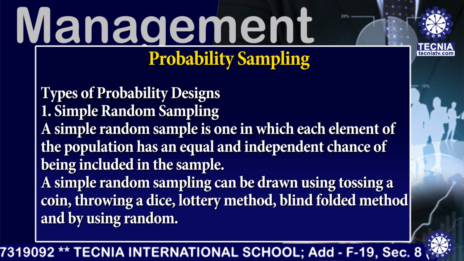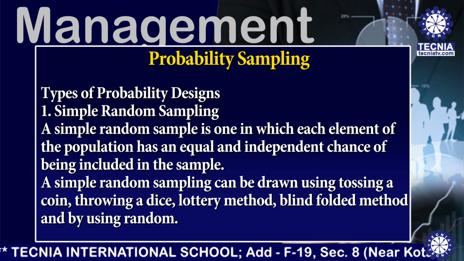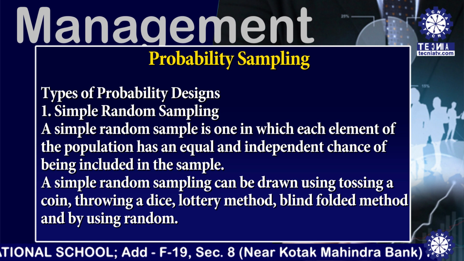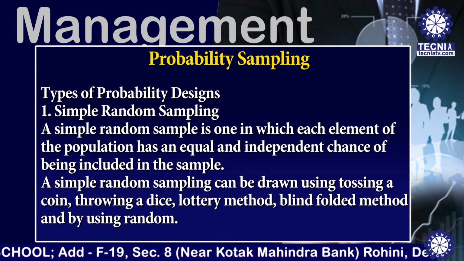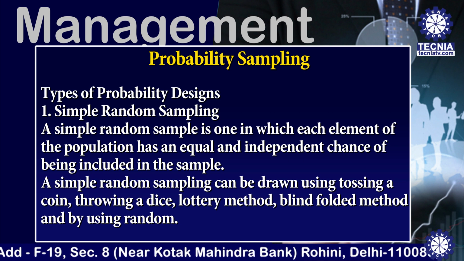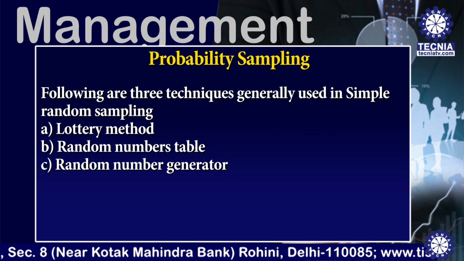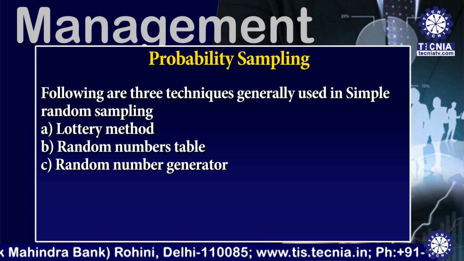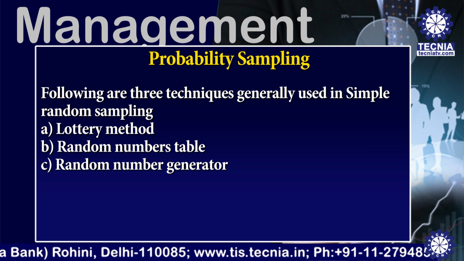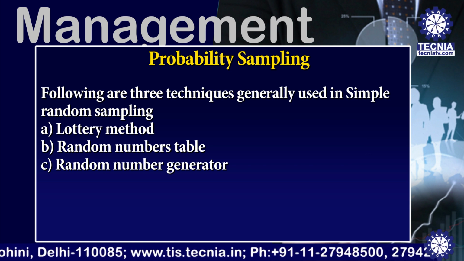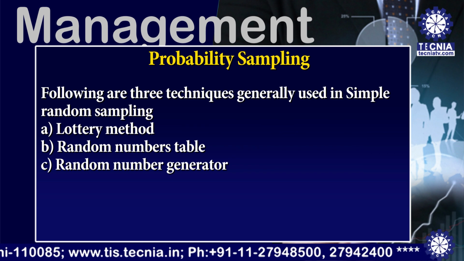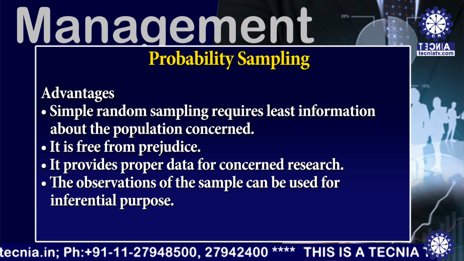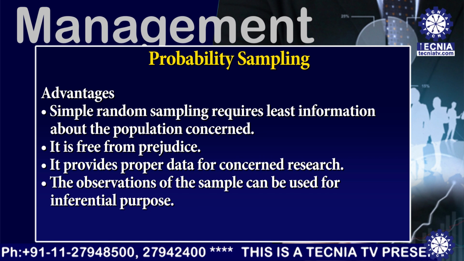A simple random sample can be drawn by tossing a coin, throwing a dice, the lottery method, the blindfolded method, and by using random numbers. There are three techniques generally used in simple random sampling. First one, lottery method. Second one, random numbers table, and the third one, random numbers generator. Now I am discussing the advantages and disadvantages of simple random sampling.